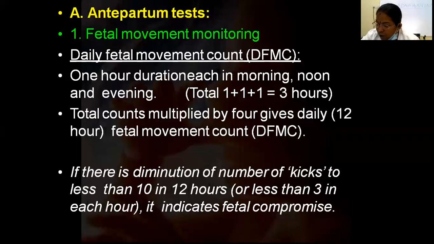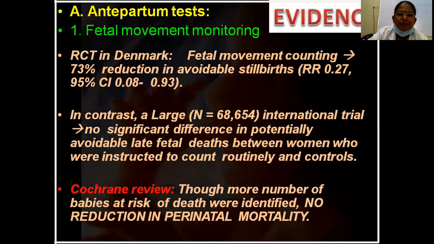And this is a method of fetal well-being. This is the simplest method of fetal well-being. So daily fetal kick count, we always say DFMC, daily fetal kick count or daily fetal movement count, DFKC or DFMC. One hour duration each in the morning, noon and evening, 1, 1, 1, 3 hours. Then the total count is multiplied by 4, so it becomes 12. If there is a diminution in the number of kicks to less than 10 in 12 hours or less than 3 in 1 hour, it indicates that there is some fetal compromise.